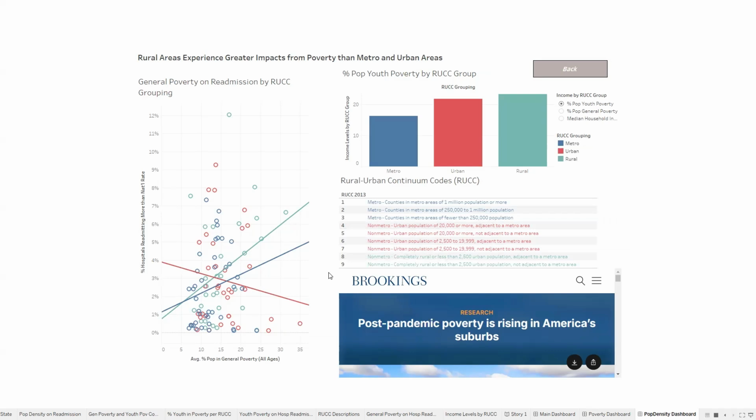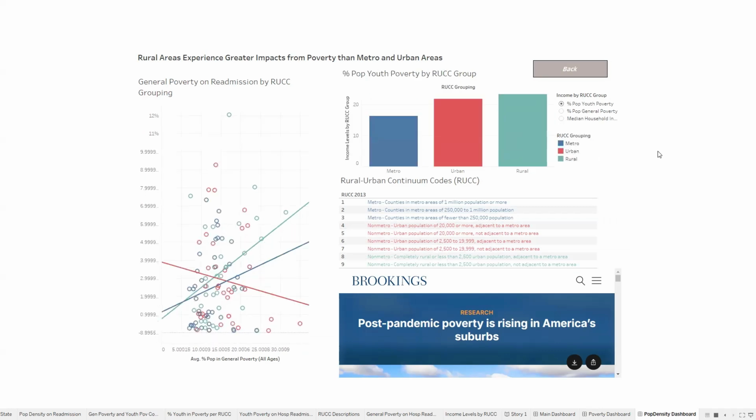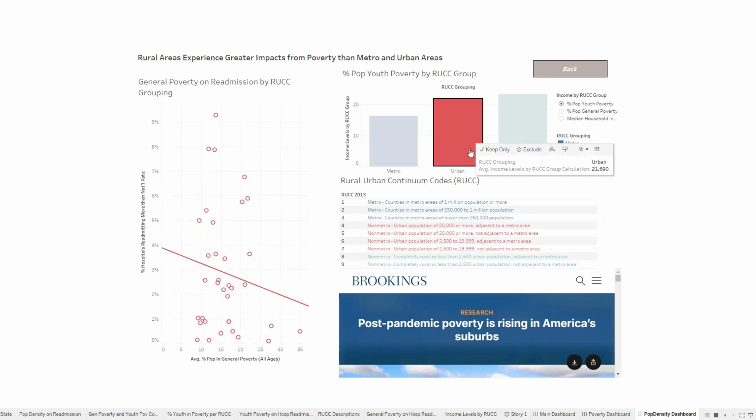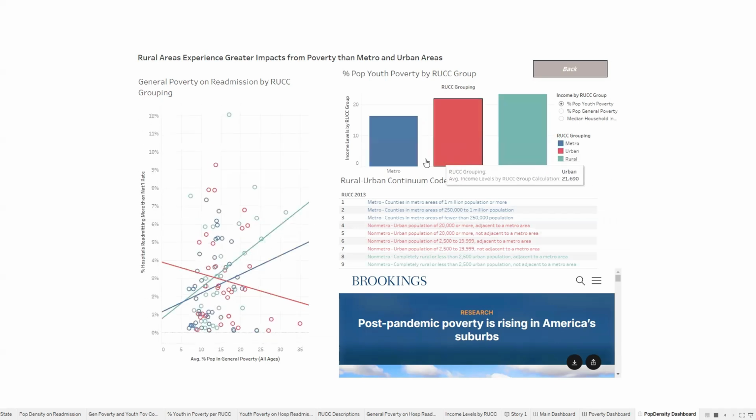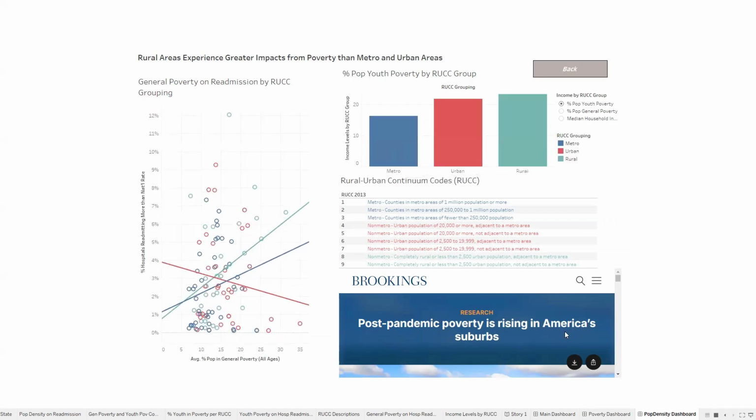However, the bar graph clearly illustrates a significant income disparity between rural areas and metro-urban areas, indicating the necessity for targeted healthcare interventions in rural regions to alleviate the adverse effects of lower incomes on healthcare outcomes. Next will be Haley with our conclusion.